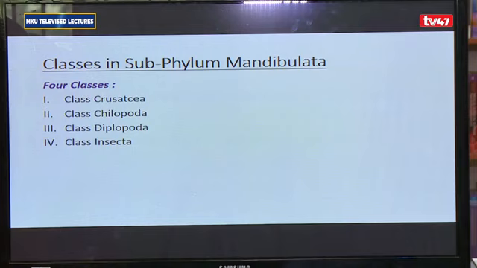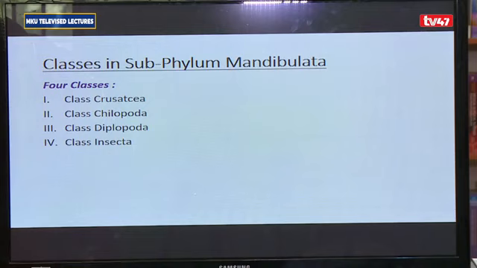The Chilopoda. These ones consist of organisms that basically have got a flat body. The body comprises of many segments that are similar. They have many pairs of legs, and we have a pair of legs per body segment, and the legs tend to arise from the sides of the body segments. They have antennae, and they tend to be carnivorous in nature. An example of a chilopod is the centipede.